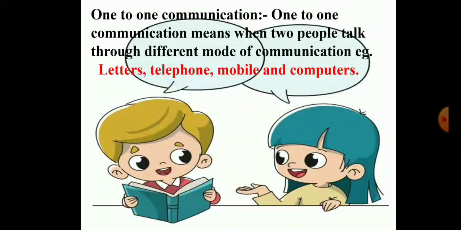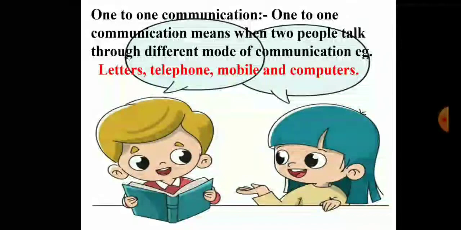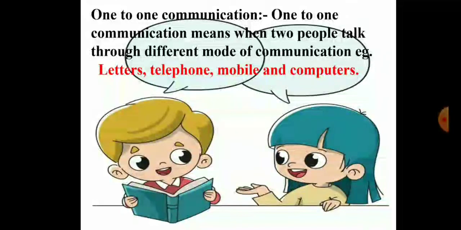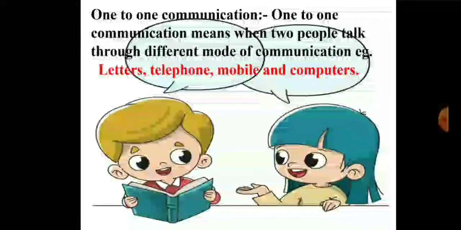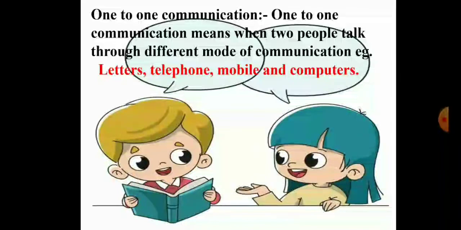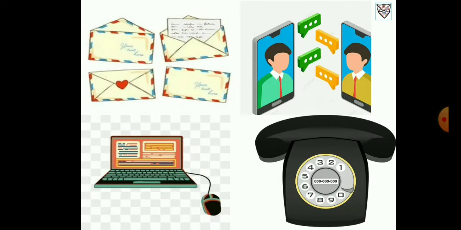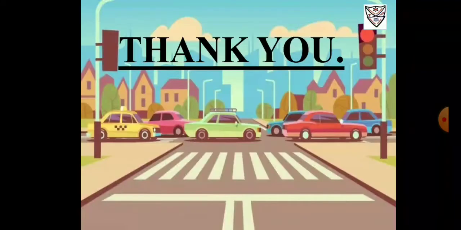Now we will see one-to-one communication. One-to-one communication means when two people talk through different modes of communication. Examples: letters, telephone, mobile and computers. If you want to write to your friend, or want to say something, what will you do? Either you will call him or her, or you will write a letter. You can even send an email. So this communication is one-to-one communication. You can see the examples. These are letters, that is the mobile phone, that's the laptop on which you can write a mail, and here is the telephone. Thank you.